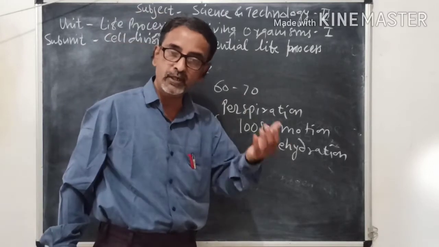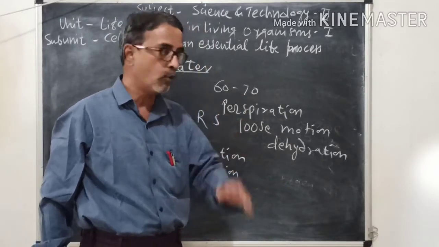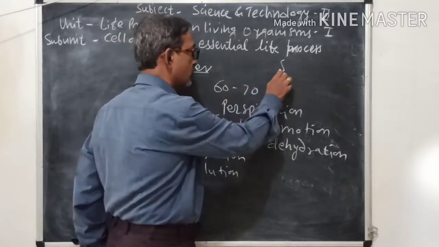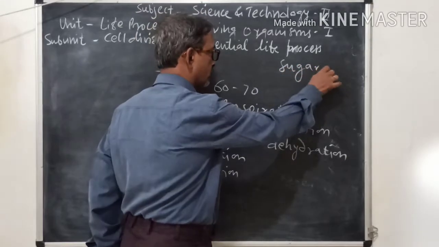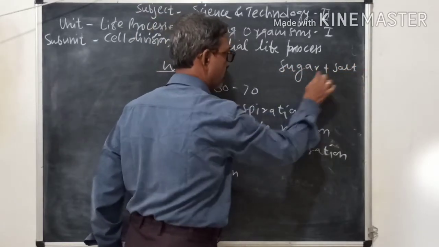We can prepare ORS solution at our home, and it is mixture of sugar plus salt plus water.